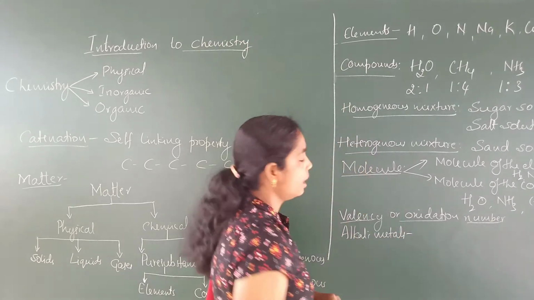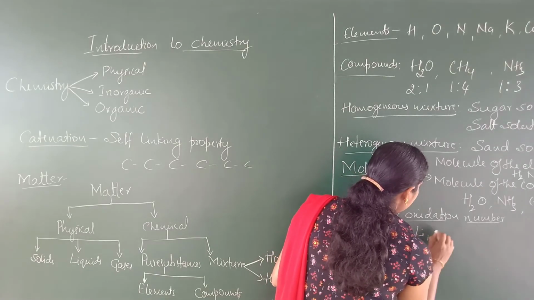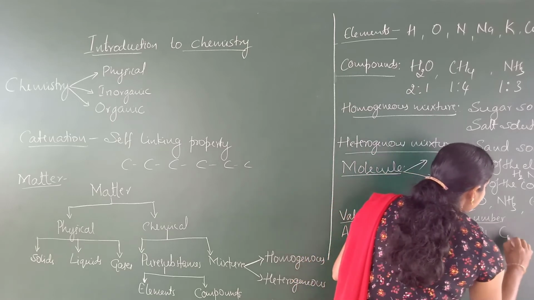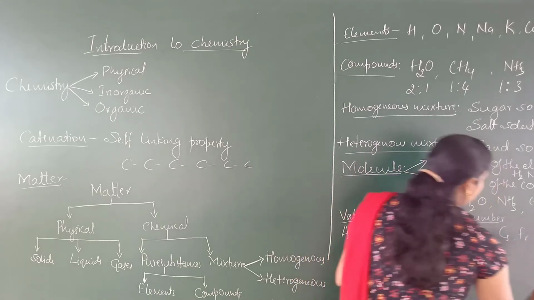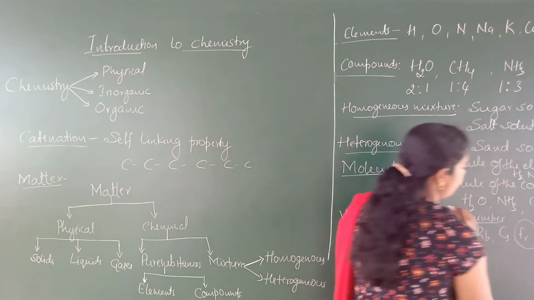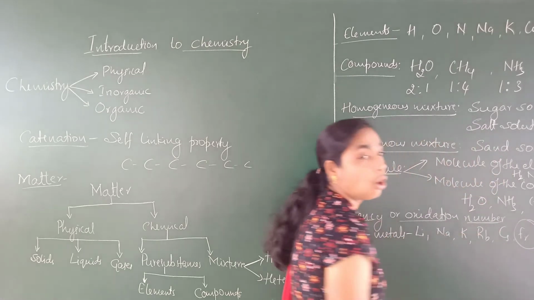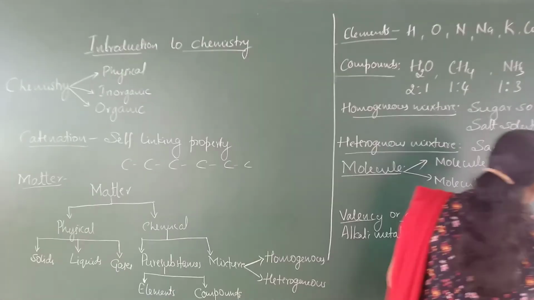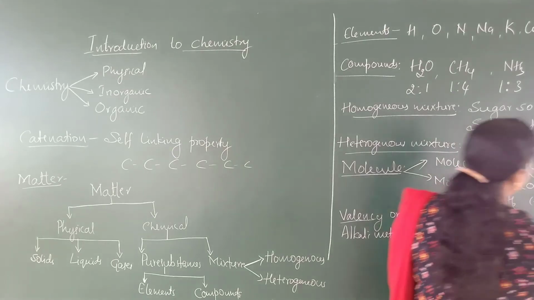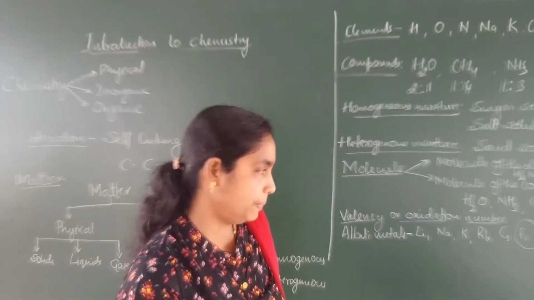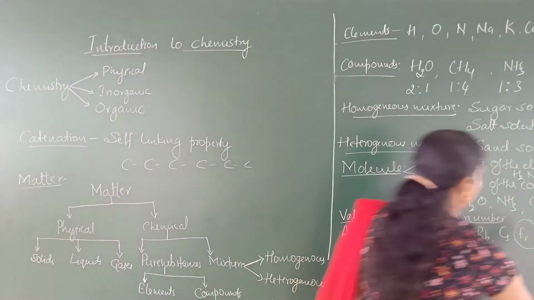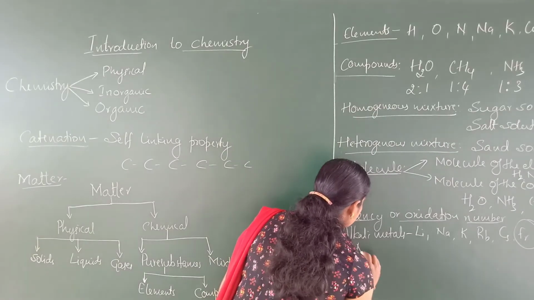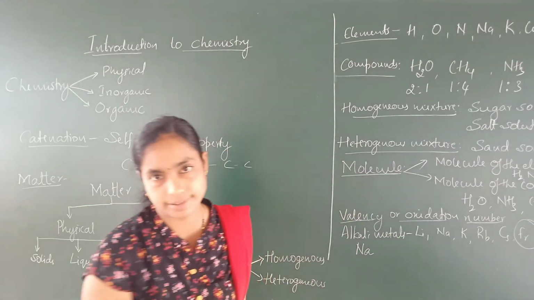The alkali metals are lithium, sodium, potassium, rubidium, cesium and francium. Out of this, francium is a different one. It is a radioactive element. Now these elements show the valency +1. How can you say this element shows +1 valency? To explain this, I will take sodium as an example.